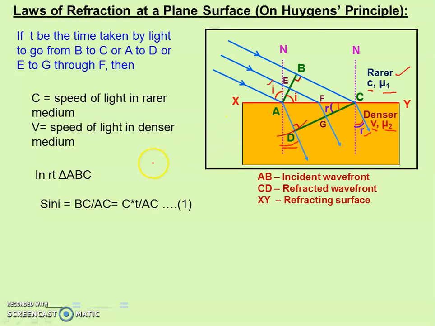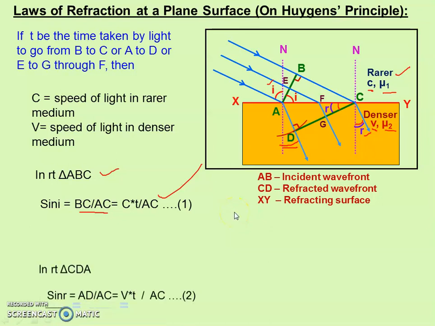So from this right angle triangle ABC, we can write sin I is equal to perpendicular by hypotenuse. Now the perpendicular is BC and the hypotenuse is AC. So BC is equal to speed into time, and the speed is c. So we can write c into t divided by AC. This is equation 1 for sin I.